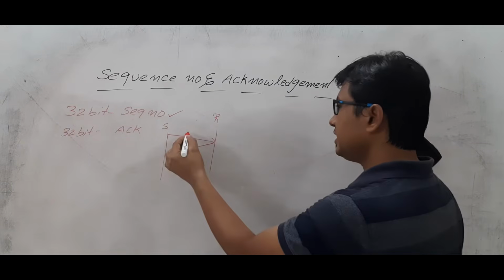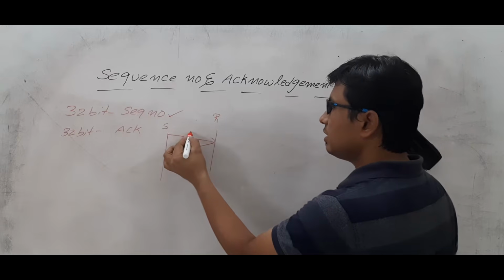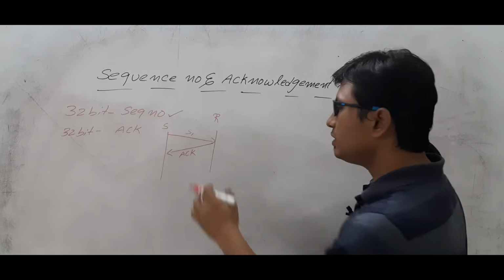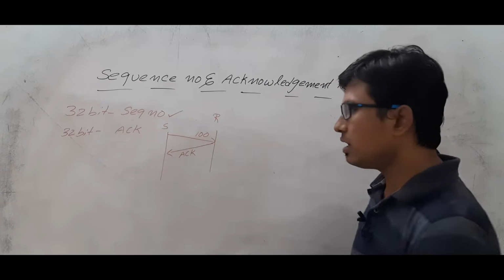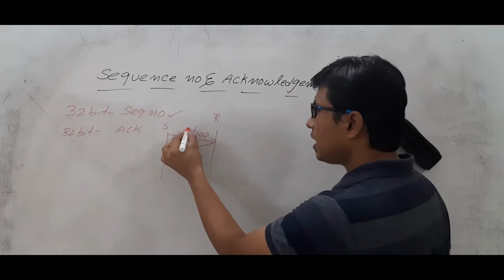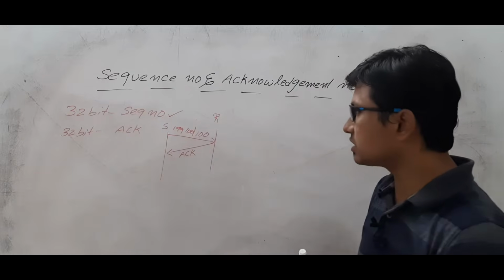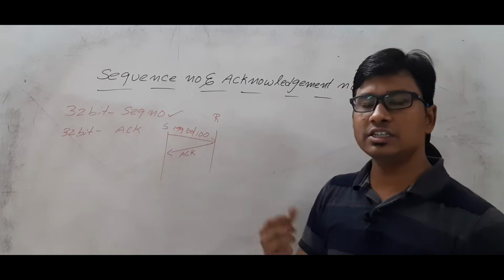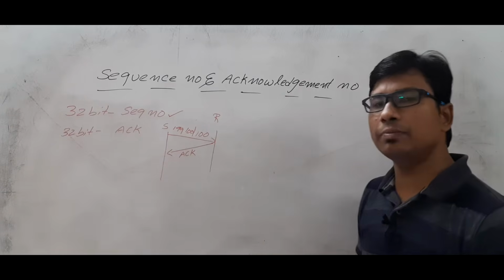When you are sending the segment, let's take that you are sending segment S1, which can be uniquely identified by its sequence number. Let's take that as 100. And you are sending the bytes from 100 to 199. That's what I have discussed. As TCP is a byte stream protocol, each byte will be counted.